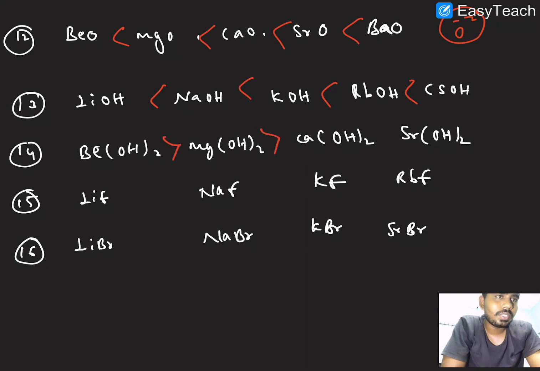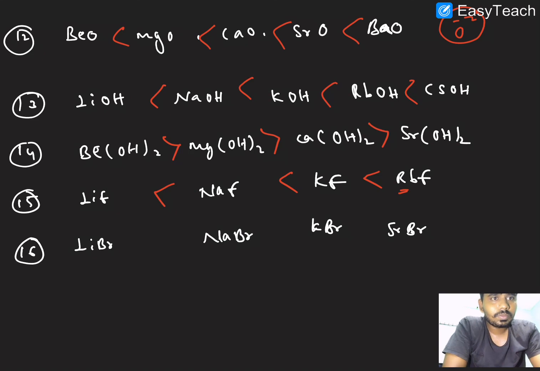From top to bottom hydration energy decreases, so solubility decreases. And next one, here F minus ion. It depends on the lattice energy. So this is the order of lattice energy: rubidium is less, so more solubility.